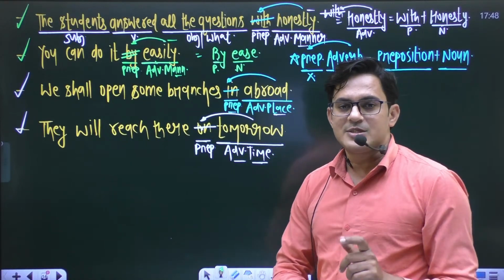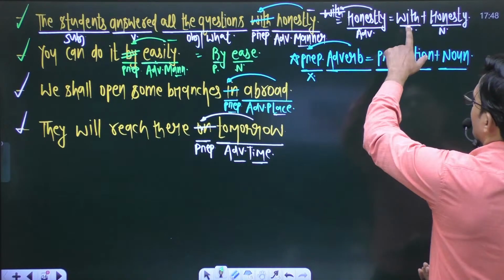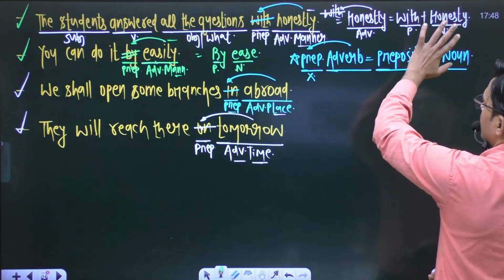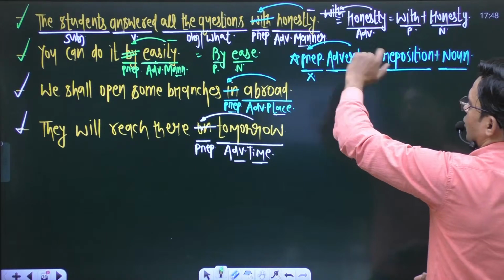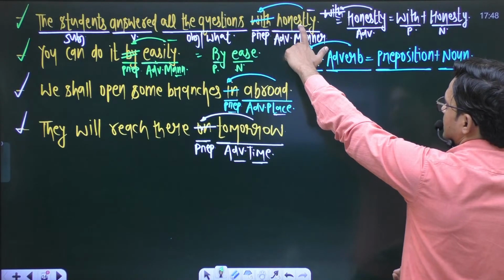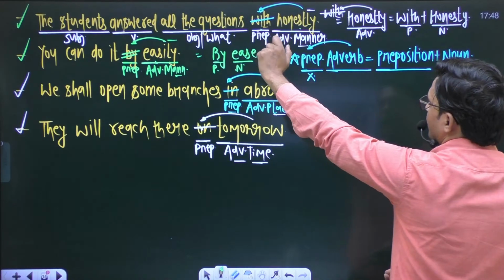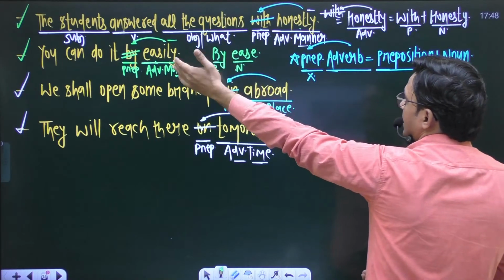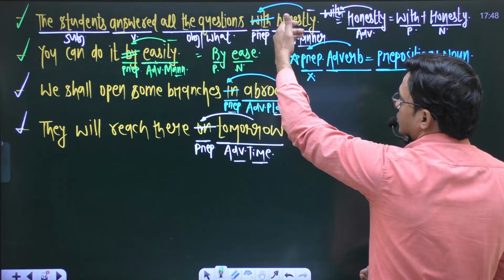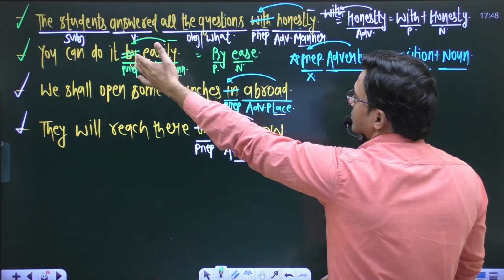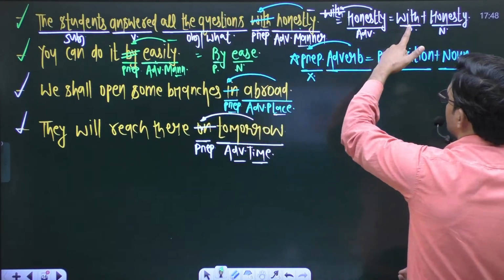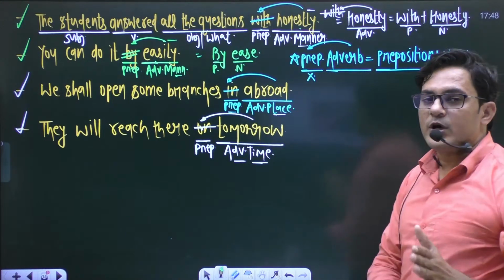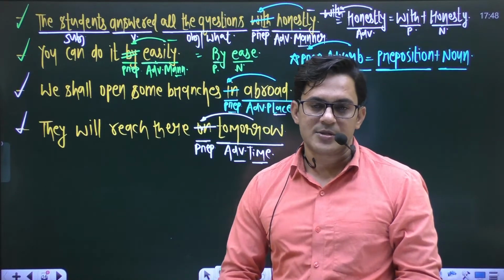That is the concept. You can say with honesty, which is fine in a sentence, but don't say with honestly. Honestly is an adverb, so drop the preposition before it. Either you say the students answered the questions honestly, or you can say the students answered all the questions with honesty.